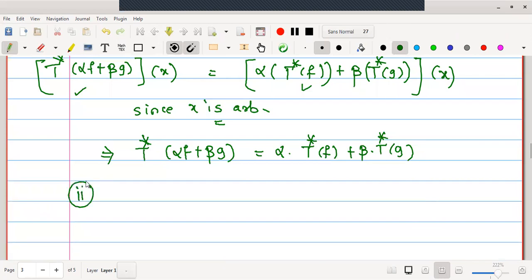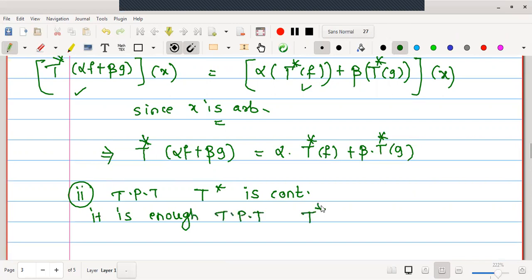Point number 2, I will write, to prove that T star is continuous. As we have already proved it is linear, therefore it is sufficient for me to prove it is bounded. It is enough to prove that T star is bounded. Now let us start.